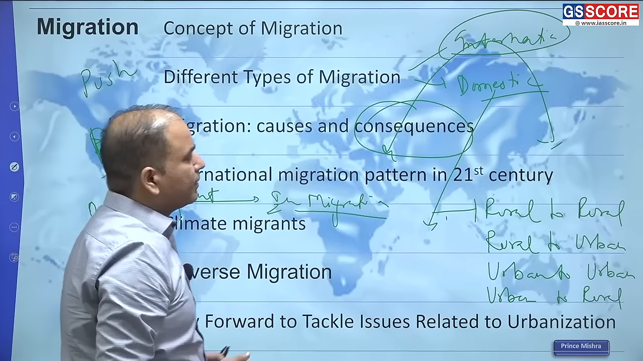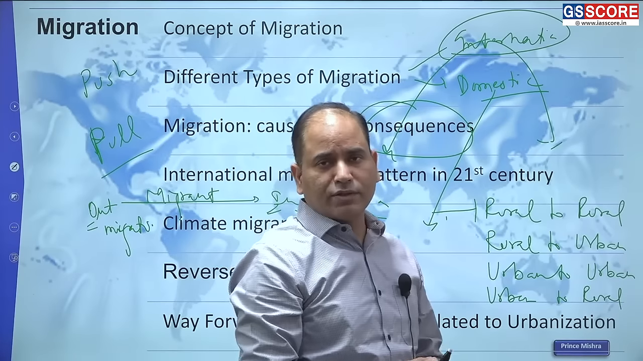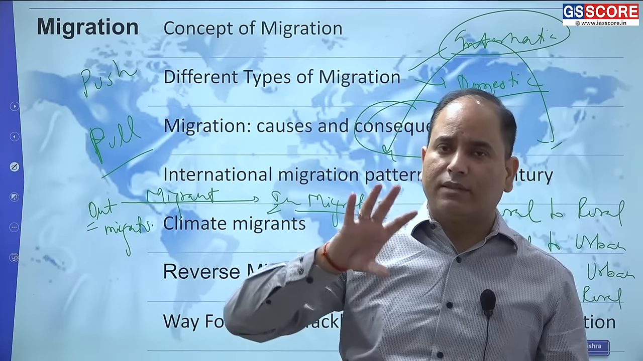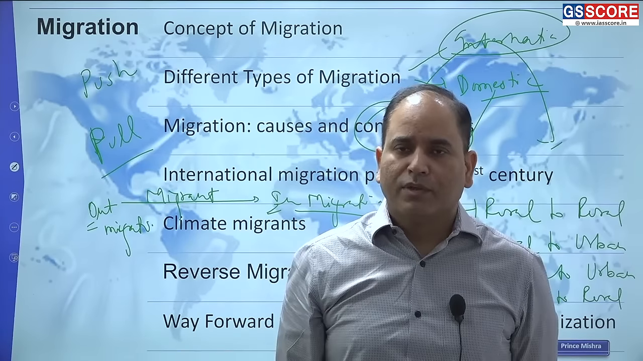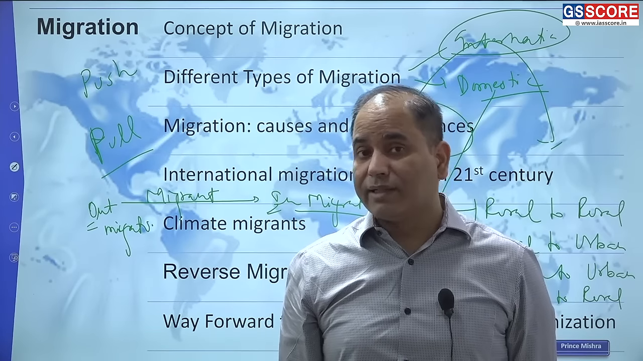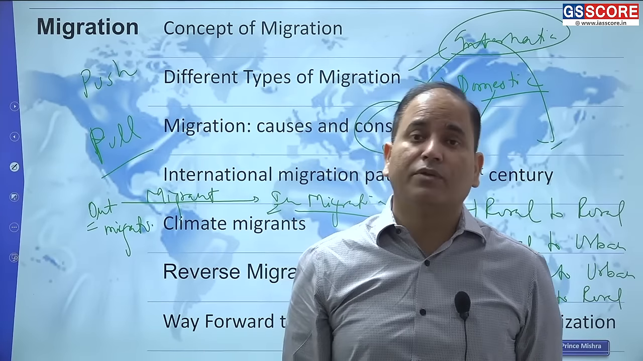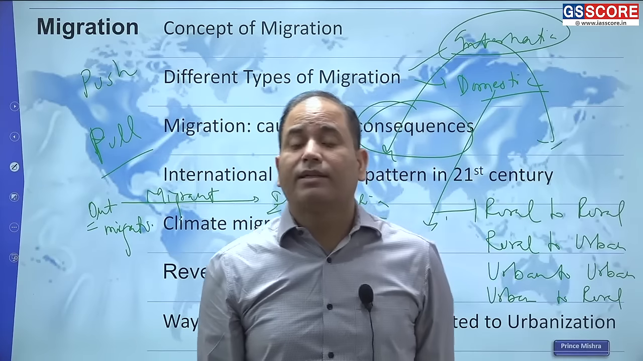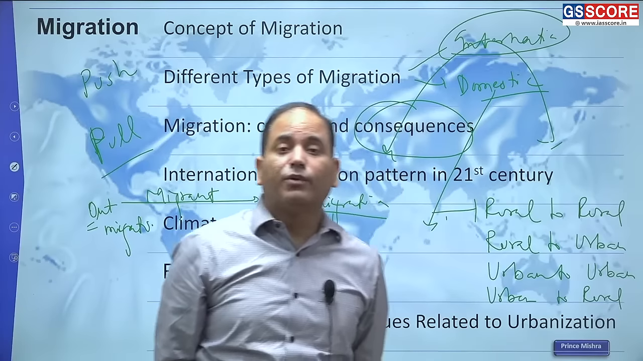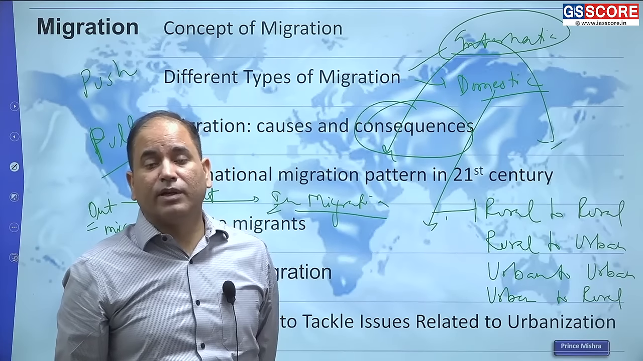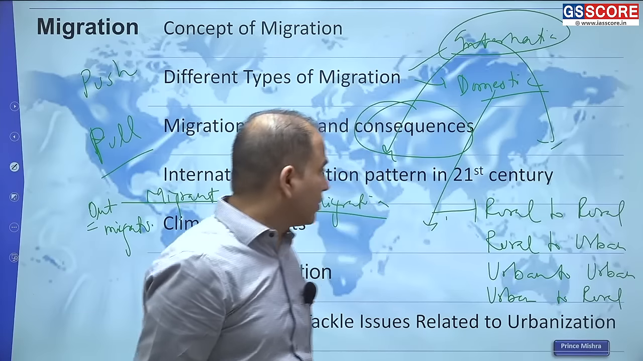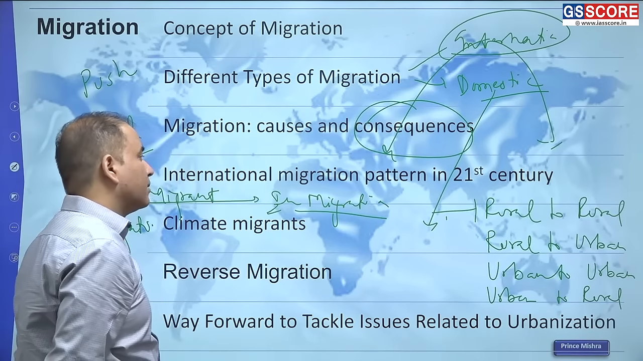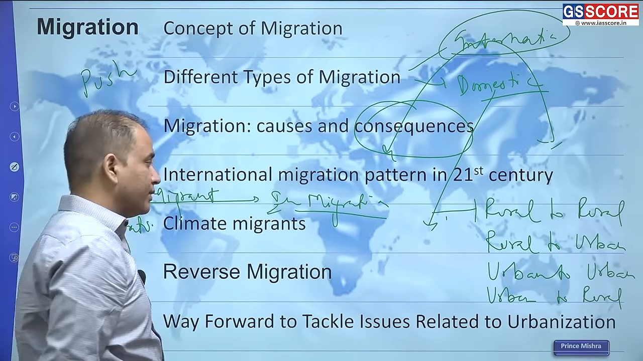Now, international migration pattern in the 21st century: how the whole dynamics of the migration has changed in the backdrop of the internet revolution, the Internet of Things revolution, advancement in technology. More and more the whole world is becoming like a global village, so globalization. Within that backdrop, you need to study the international migration pattern in the 21st century.